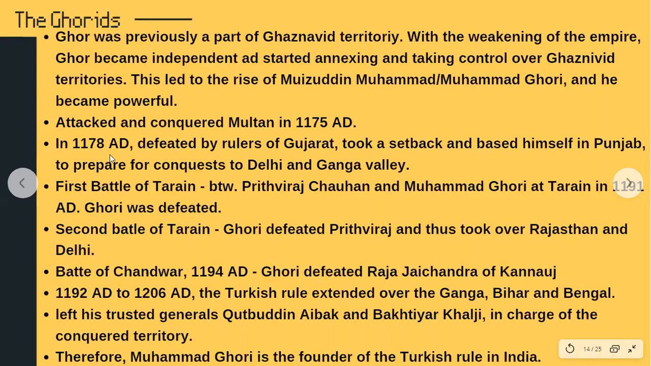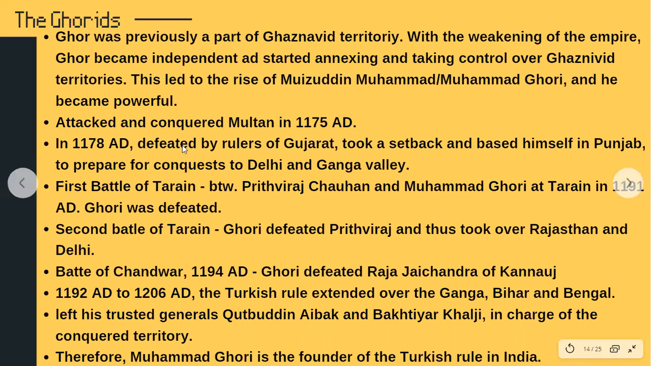So in 1178 AD, Muhammad Ghori was defeated by the rulers of Gujarat. He took a setback and based himself in Punjab for some time, right? And he prepared for conquests of Delhi and the Ganga Valley. Why Ganga? Because Ganga is supposed to be very rich, very fertile, right? And this is the period when Prithviraj Chauhan was ruling this particular region.